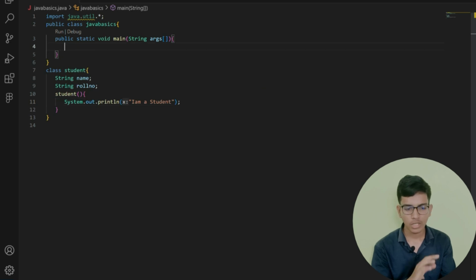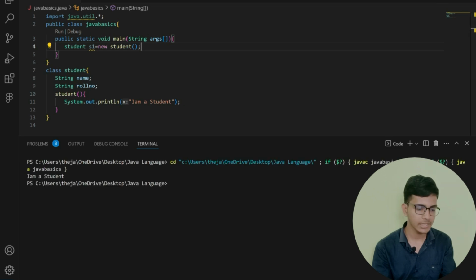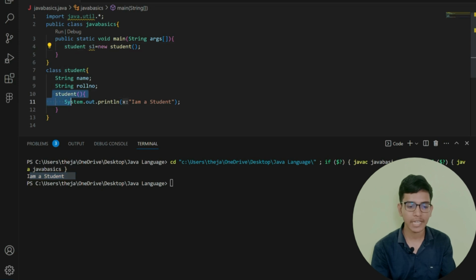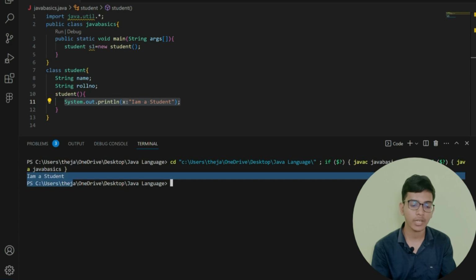Now I am not going to do anything else. I am just going to create an object of my class, that is Student s1 is equal to new Student. That's all. Now let me save this. When I run this, you can see that my output is "I am a student". So this object creation has invoked my constructor, and it does whatever steps are included in the constructor. In the constructor I am printing "I am a student", that's why you can see it in the output screen.